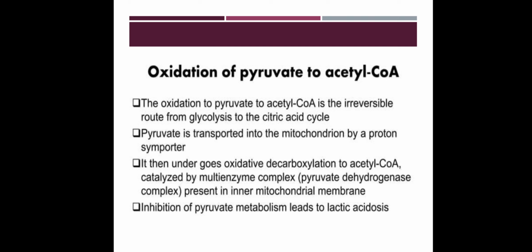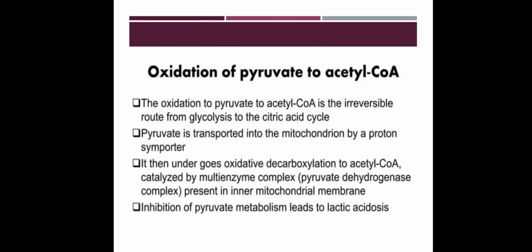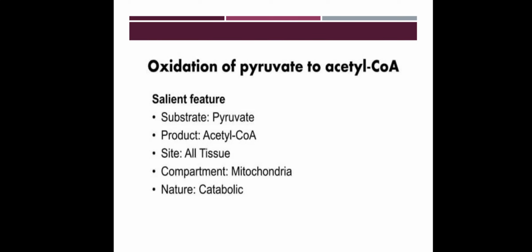Pyruvate is transported into the mitochondria by a proton importer. It then undergoes oxidative decarboxylation to acetyl-CoA, catalyzed by the multi-enzyme complex pyruvate dehydrogenase complex, present in the inner mitochondrial membrane. Inhibition of pyruvate metabolism leads to lactic acidosis. So, the salient features of oxidation of pyruvate to acetyl-CoA: substrate is pyruvate, product is acetyl-CoA, site all tissues, compartment mitochondria, nature catabolic.